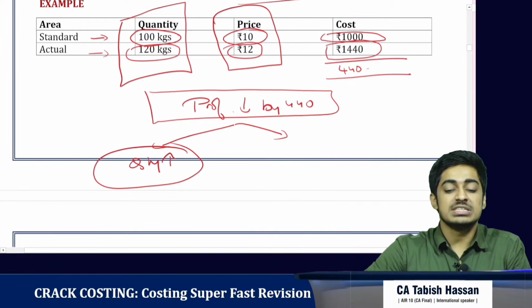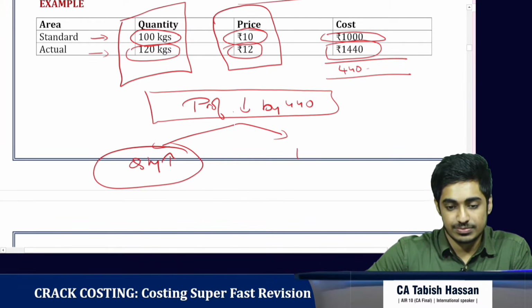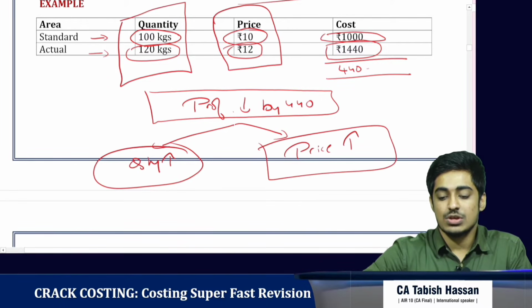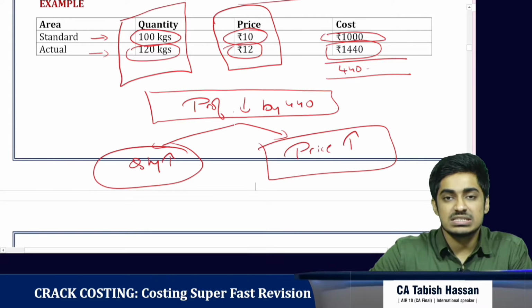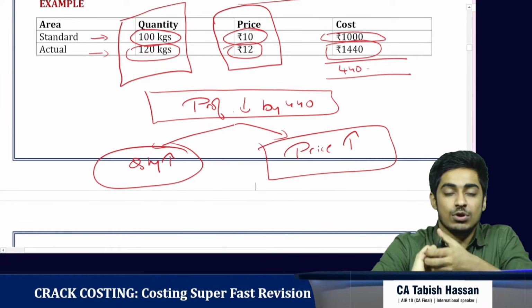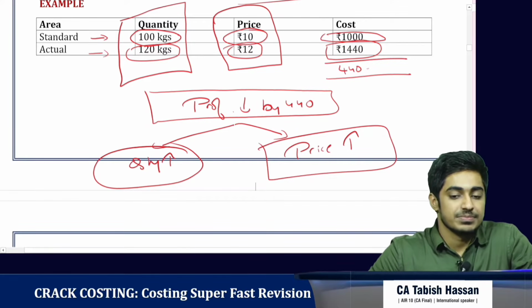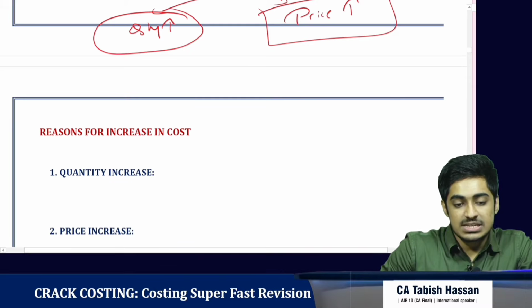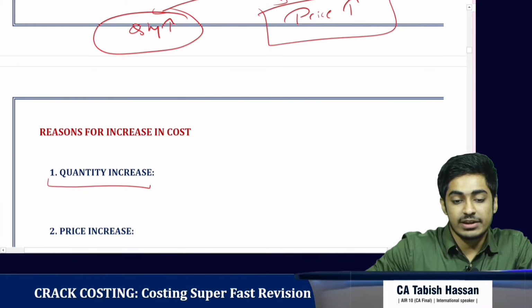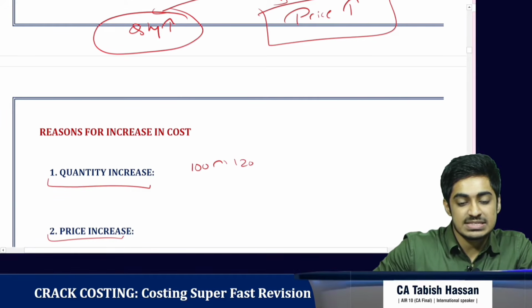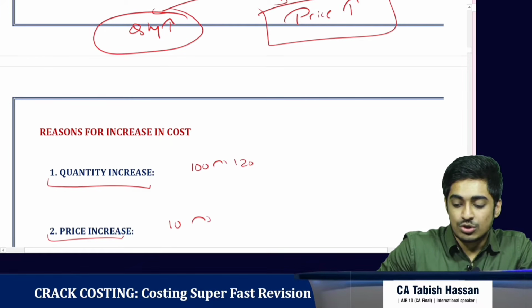So we have purchased it for a costlier price. That is, price is also increased. So these are the two reasons, and the cumulative effect of it is that our cost has gone up by 440 rupees. Clear? The reasons for increase in cost. The first reason is quantity has increased from 100 to 120 kgs. And the second reason is price has increased from rupees 10 to rupees 12.